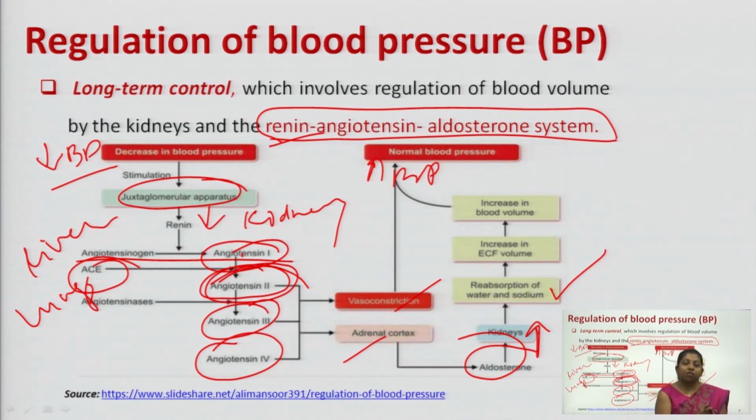Fine. And once your left ventricle has contracted, it has pushed all the blood into the aorta. The leftover is the relaxation period of the heart. That will be the diastolic blood pressure. So systolic by diastolic blood pressure together will be termed as your blood pressure. So this is 120 by 80 mmHg.